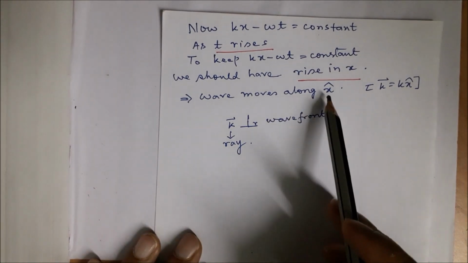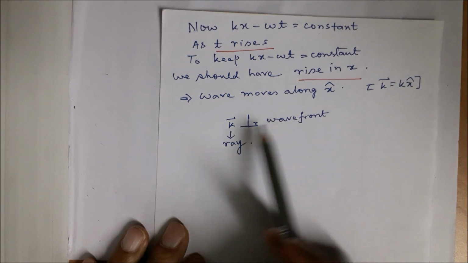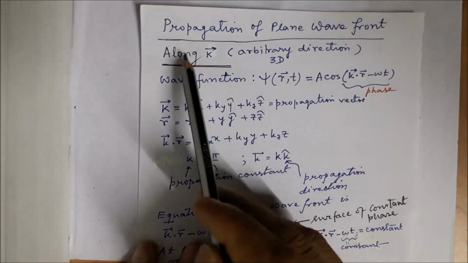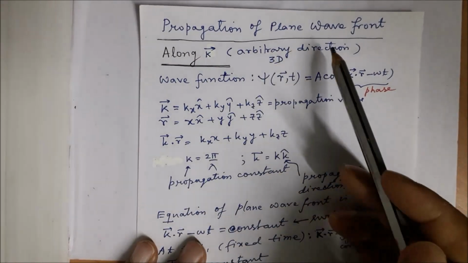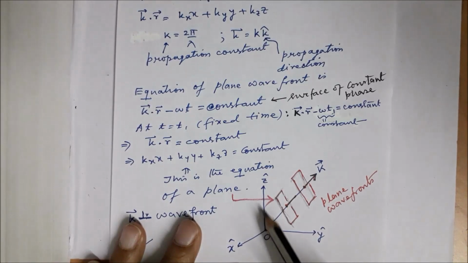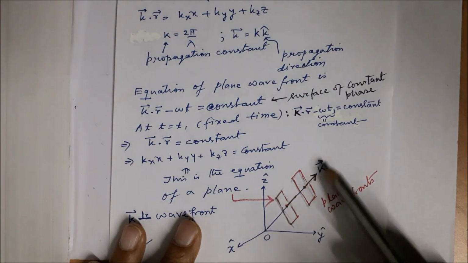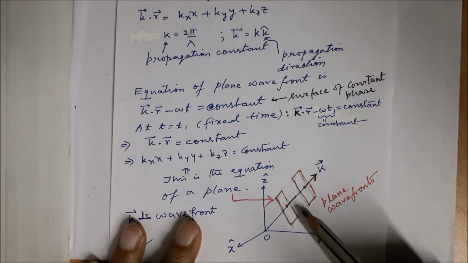So the wave moves along x cap, and the direction of propagation and the wavefront are perpendicular to each other. What if the propagation occurs along any arbitrary direction? So this is the picture: x cap, y cap, z cap are the unit vectors, and this is the direction of propagation of the wave, and these are the plane wavefronts.